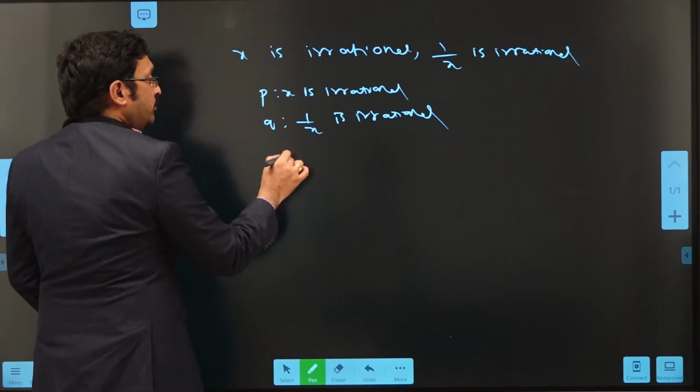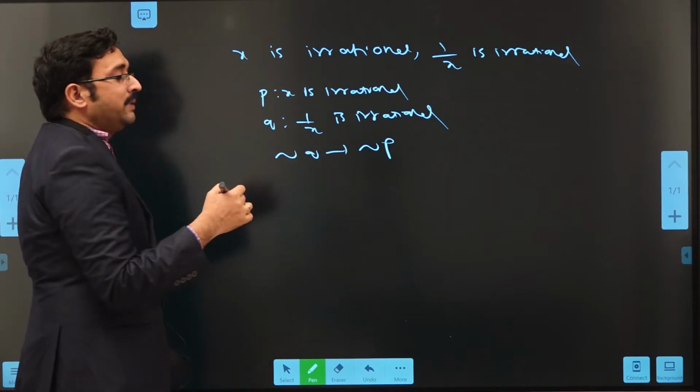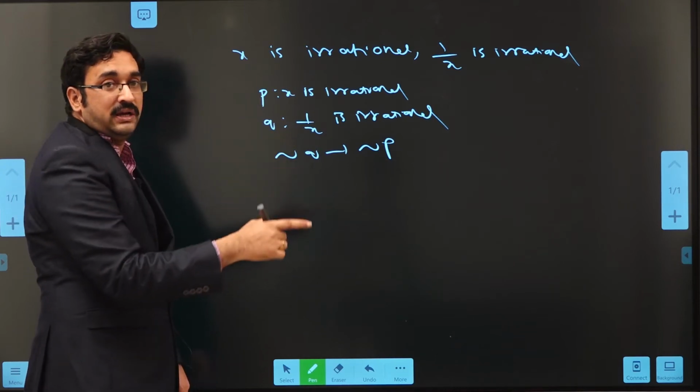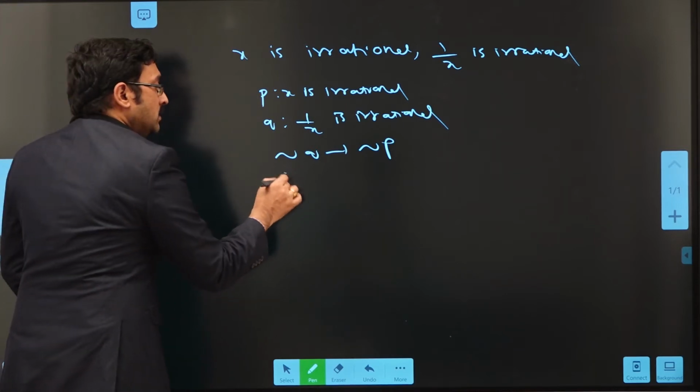We want to prove negation Q implies negation P. That means by taking 1 by x is rational, we should prove that x is also rational. So suppose